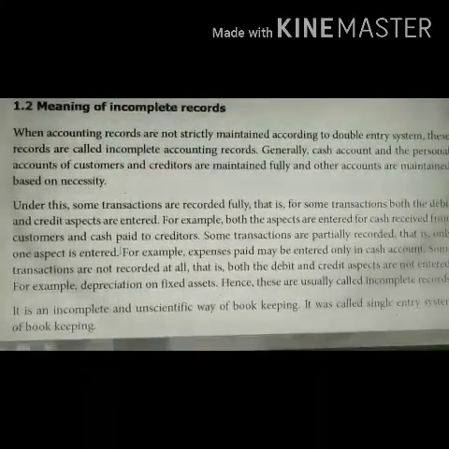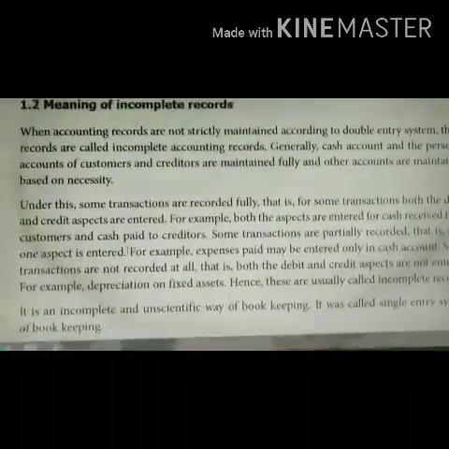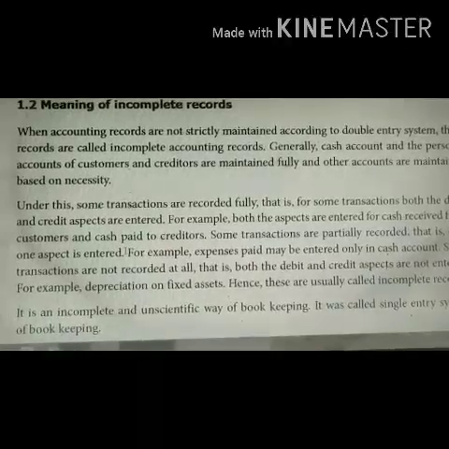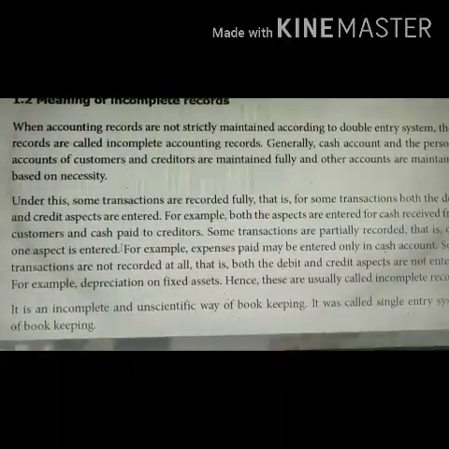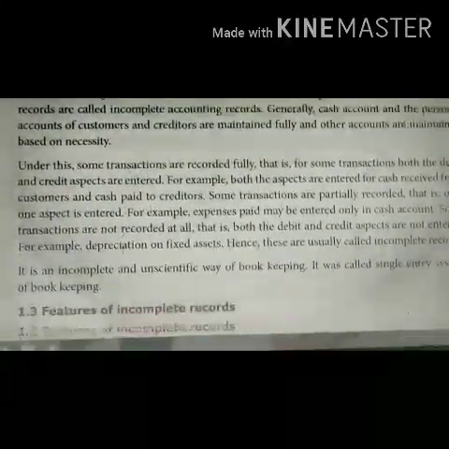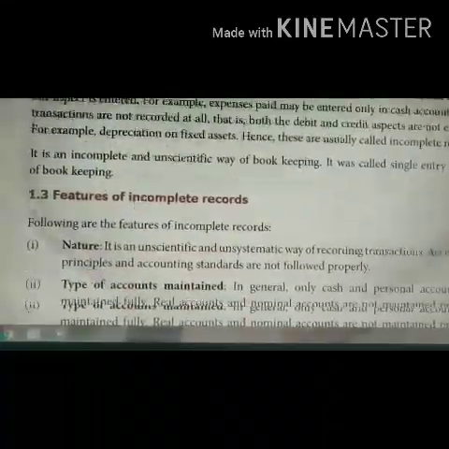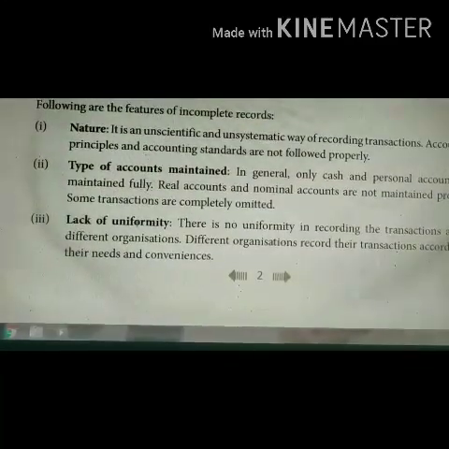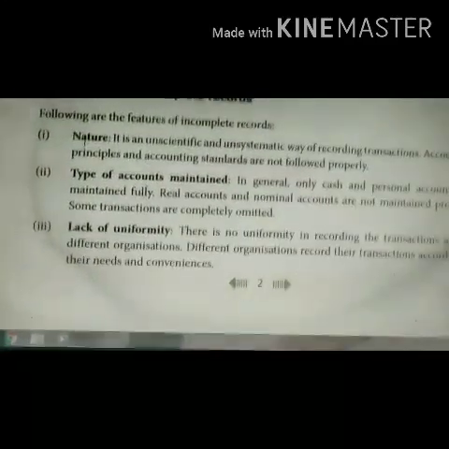So generally only cash and the personal accounts of customers and creditors are maintained under this system. They ignore the real and nominal accounts. So now let us move on to the features of incomplete records. Nature.